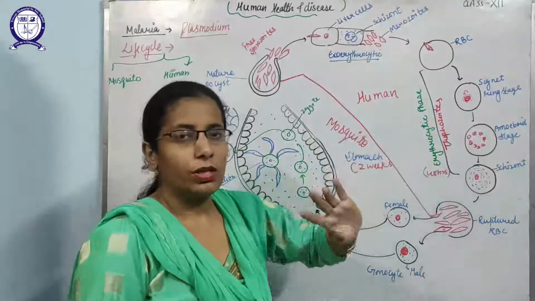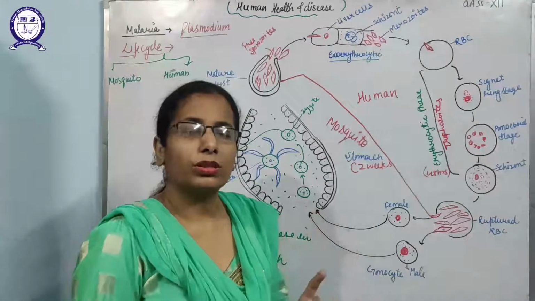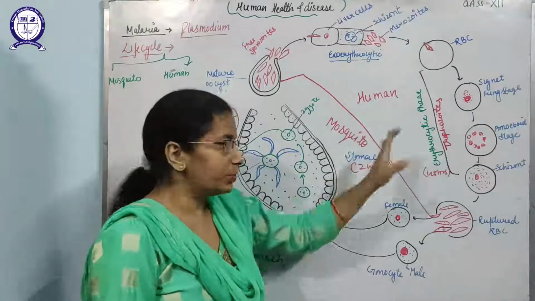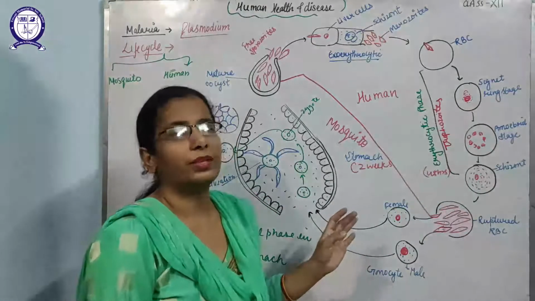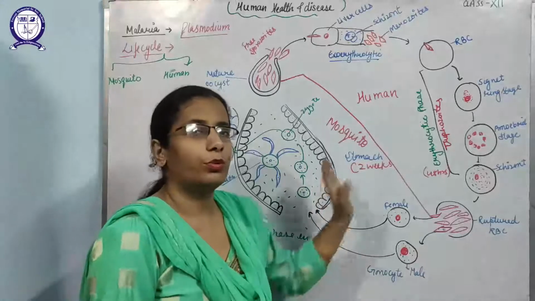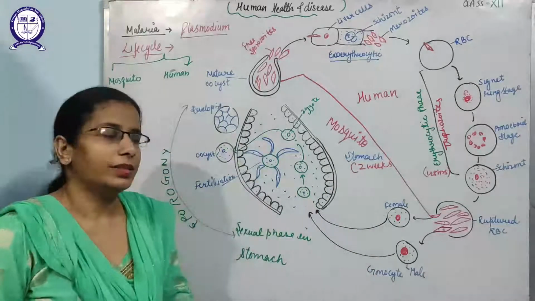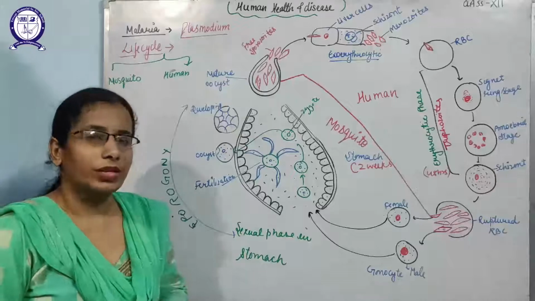So if it is present in only one host and the second host is not available, that means they can't complete their life cycle. For the completion, both the hosts are required. So this is all about malaria.